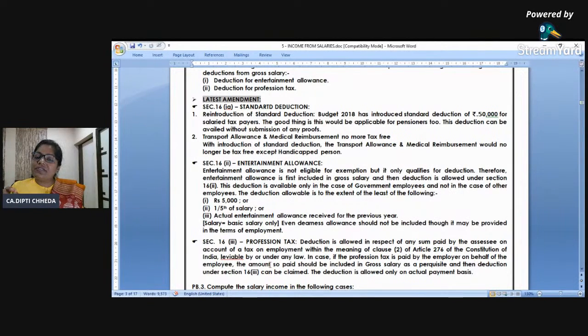And how much deduction for PT will be given? 4,000. Is this clear to all of you? Right? So here I complete with the deductions.